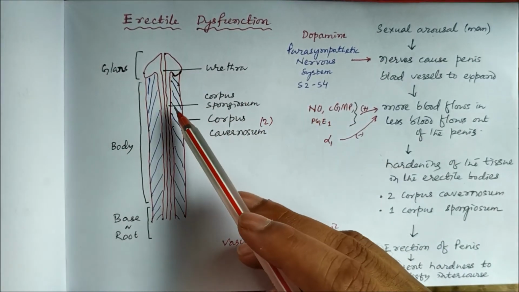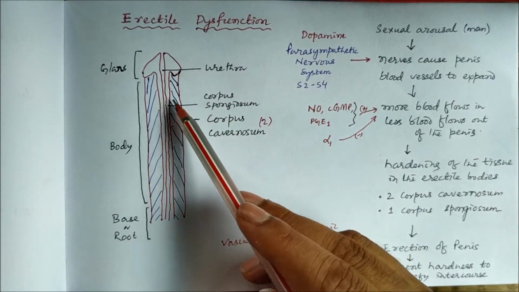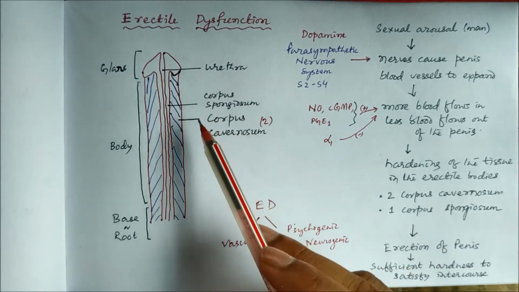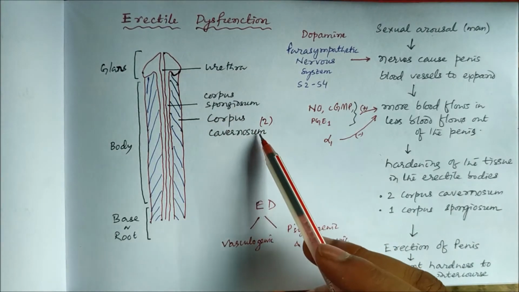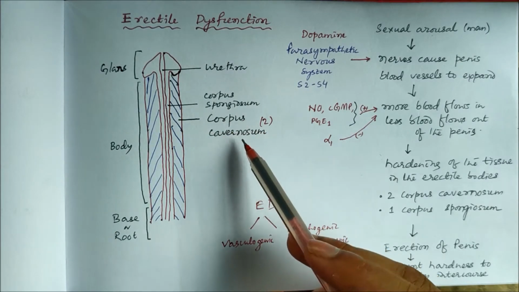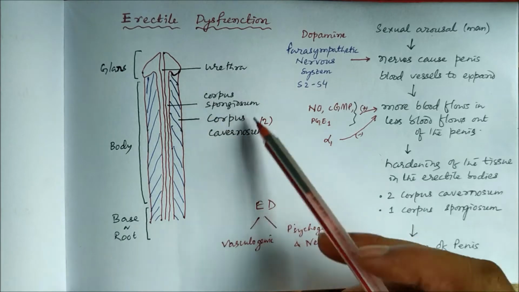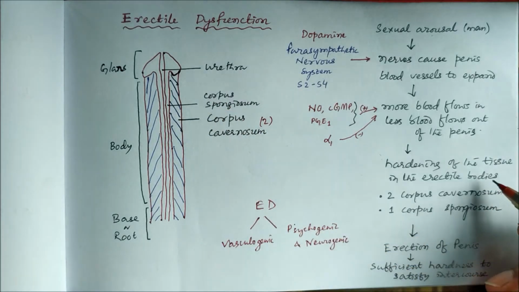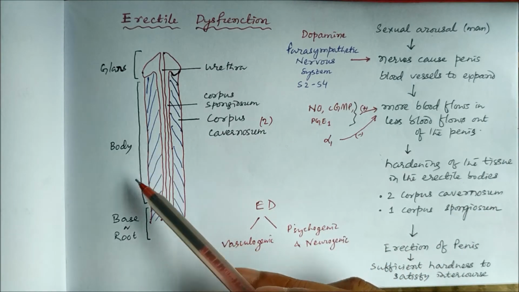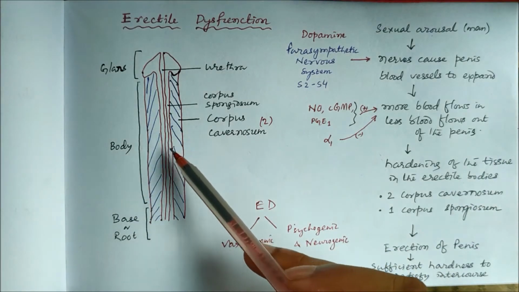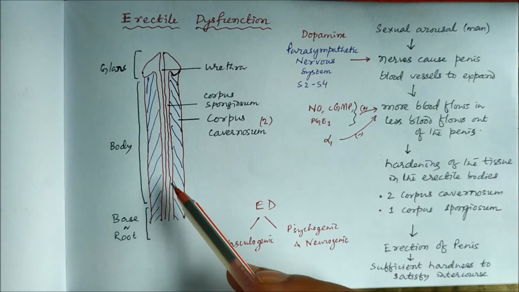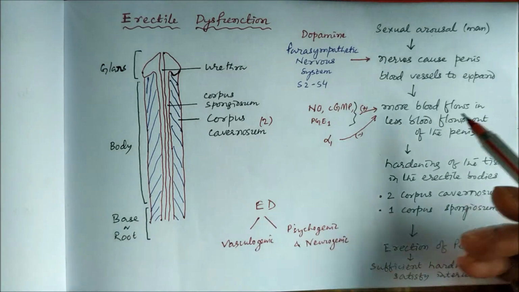Surrounding the urethra, there is the corpus spongiosum, and on the two sides we have two corpus cavernosum, or corpus cavernosa. These three together are known as the erectile bodies, and when there is blood supply to these erectile tissues, there will be erection of the penis because of vasodilatation.